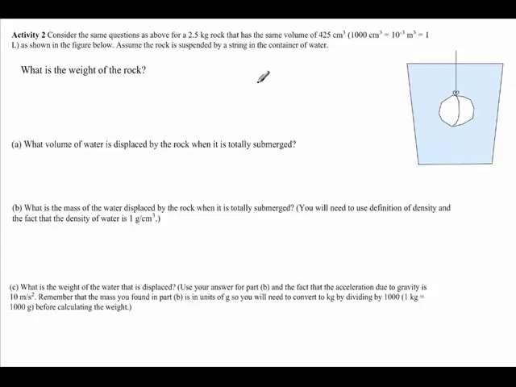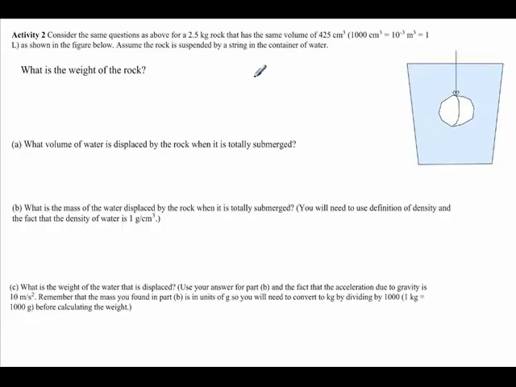I thought we should consider another example of buoyancy. In this case, we have an object which is more dense than water, so it's not going to float to the top of the container. So this is very similar to the previous example. And in this case, we have a rock that has a mass of 2.5 kilograms. It has the same volume as the block of wood, 425 centimeters cubed.